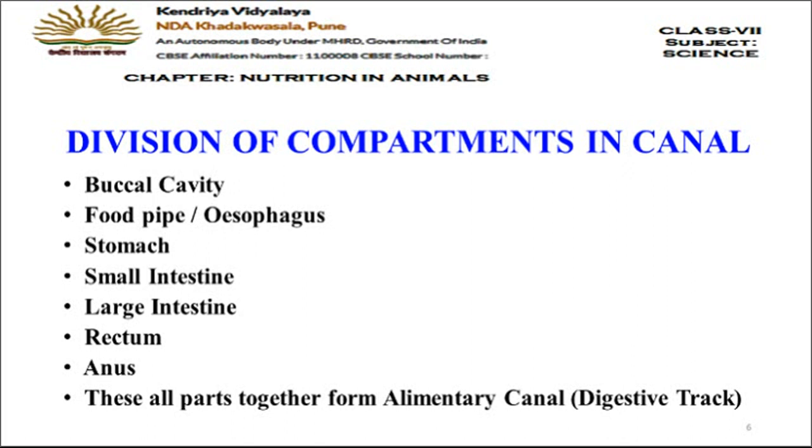Then rectum, anus. Anus is the last part and mouth is the beginning or the start of the alimentary canal. So all these parts together form the alimentary canal, which is also known as digestive tract.